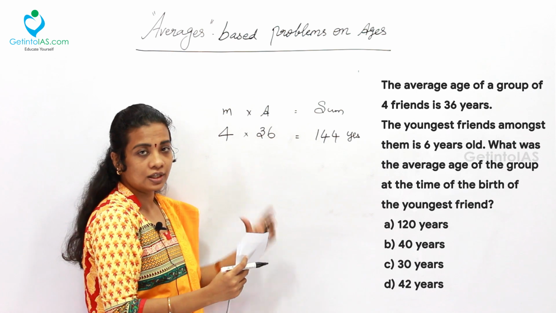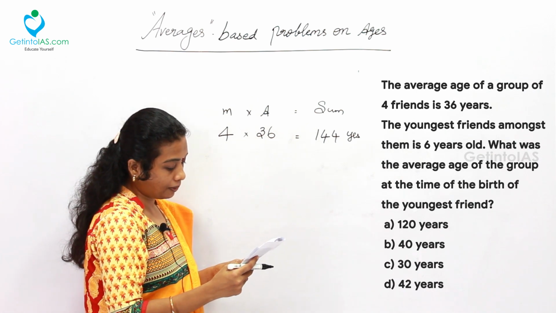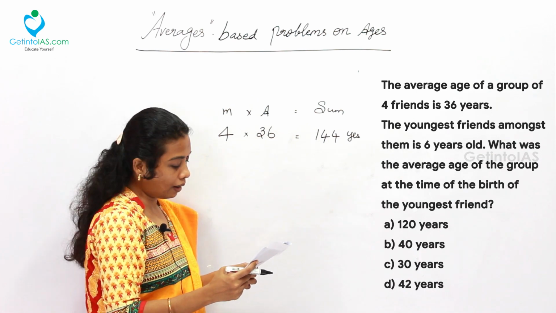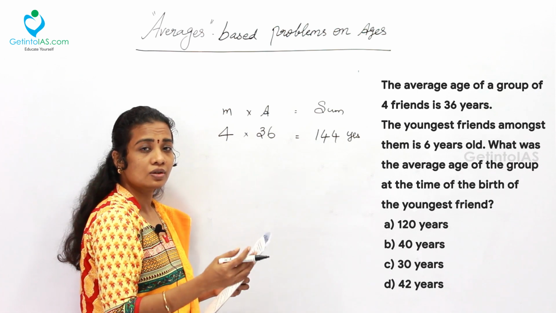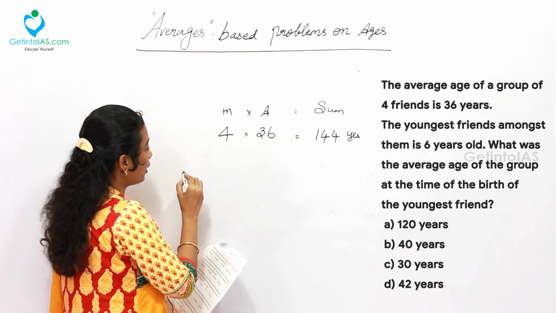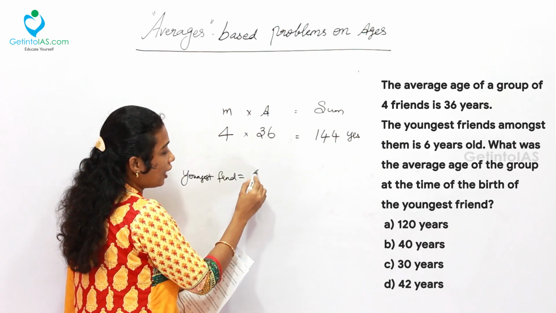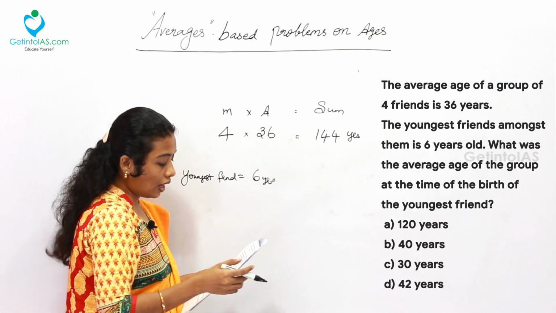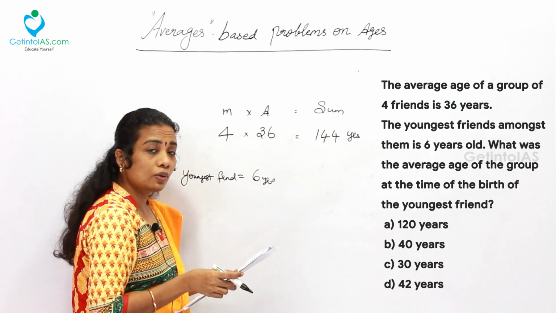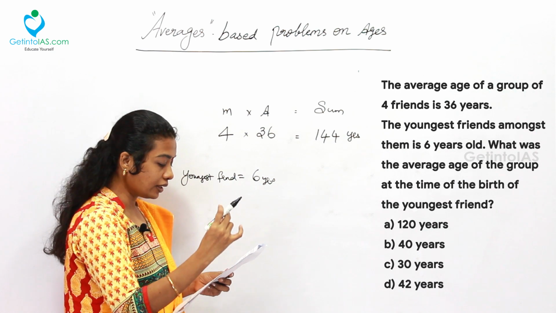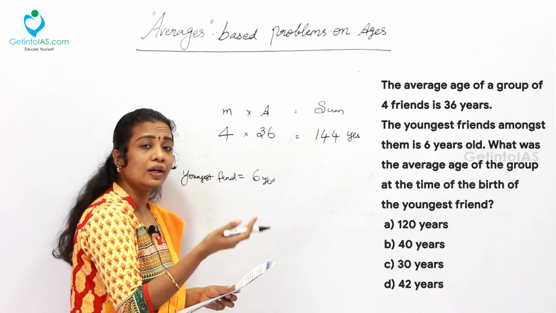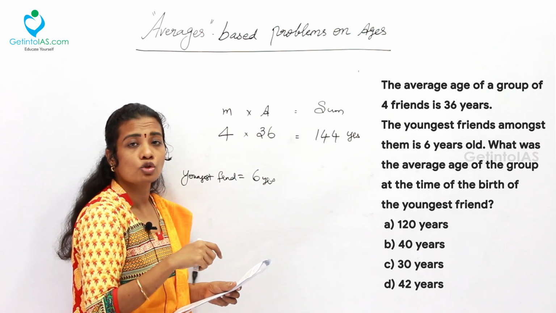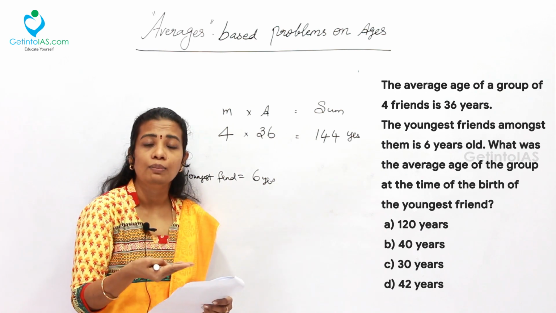First, I have collected this information. The next step is that the youngest friend among them is 6 years old. Now, what they are asking is the average age of the group at the time of the birth of the youngest member. Here the keyword to be noted is at the time of the birth.